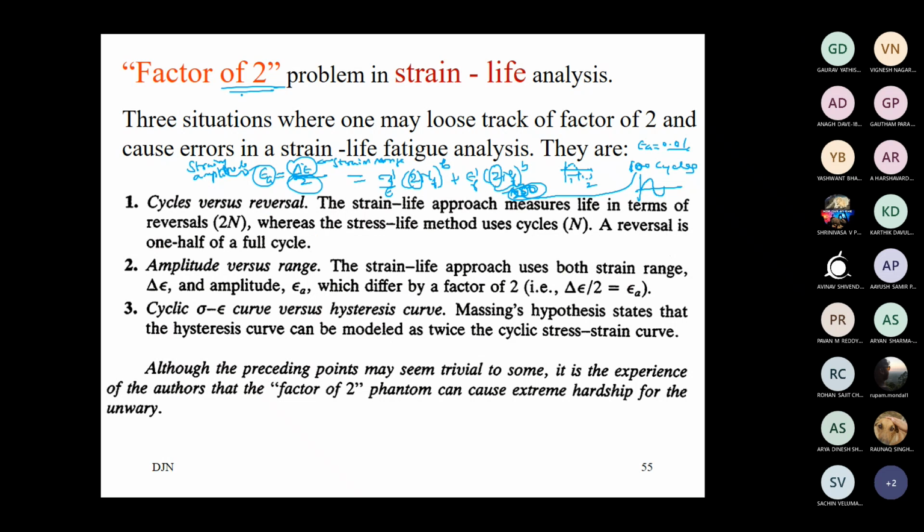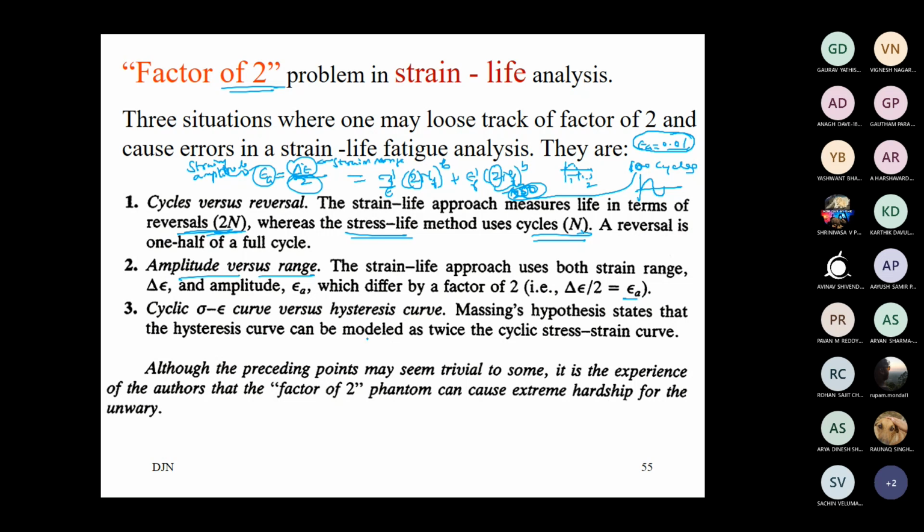For that purpose, here it is mentioned factor of 2. And when it is written strain amplitude, please make a note of this word, whether strain amplitude is mentioned or strain range is mentioned. If strain range is mentioned, to get the amplitude we have to divide by 2. So that is why it is factor of 2. So about using reversals or using cycles: usually in the stress life method we have N, we do not write 2NF. In the strain life approach, we write 2NF, reversals. You know now why that distinction is required. Then about the amplitude versus range, you know now.